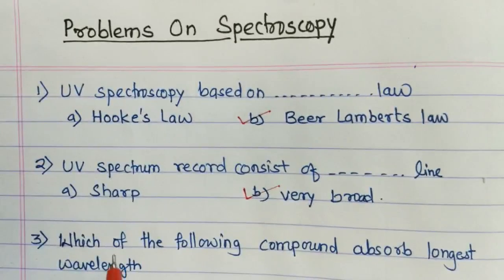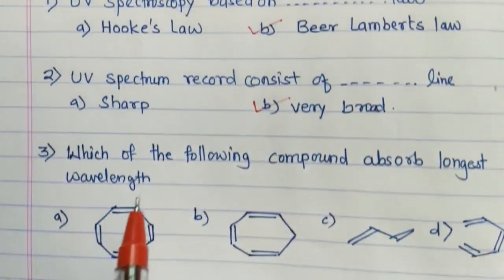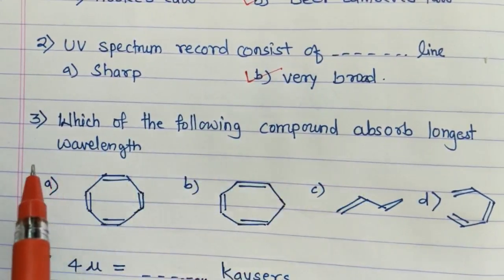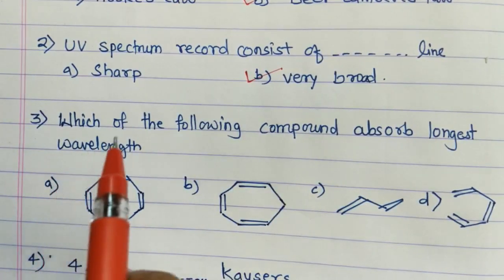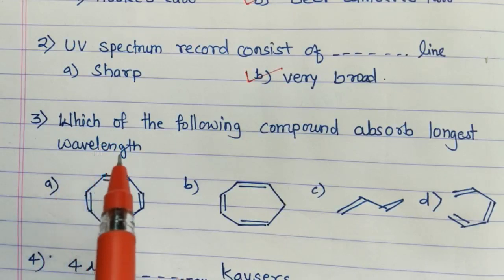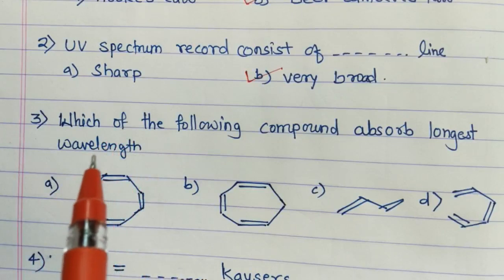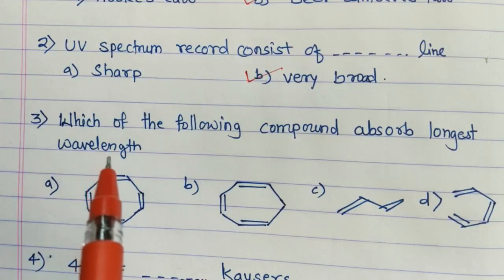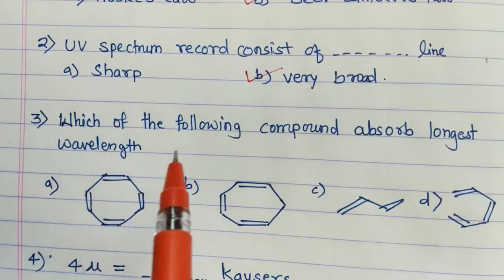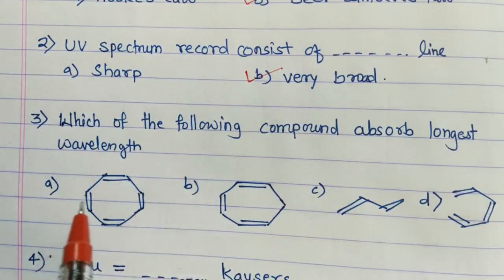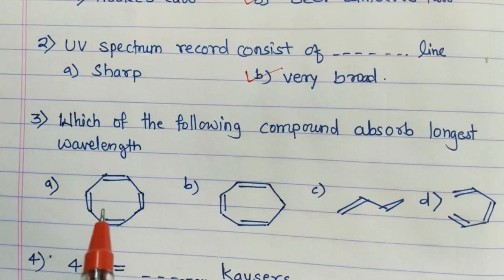Okay, let's go for the third question. Which of the following compounds absorbs at the longest wavelength? Obviously this question is related with conjugation. Those compounds which have more conjugation absorb at the longest wavelength. If you see compound A, it's a tetraene, cyclooctatetraene.